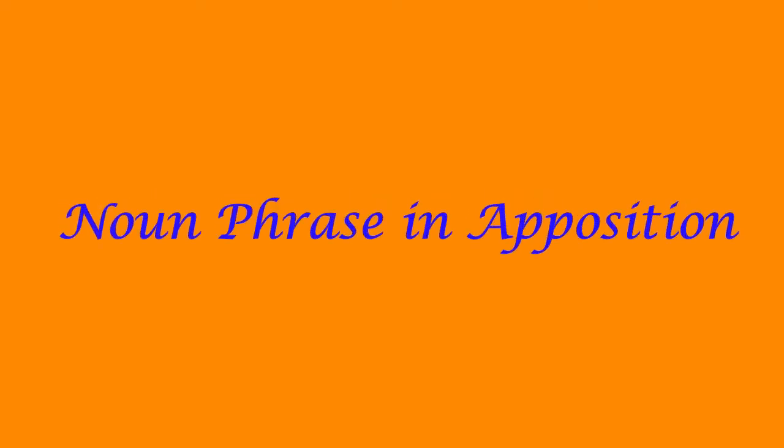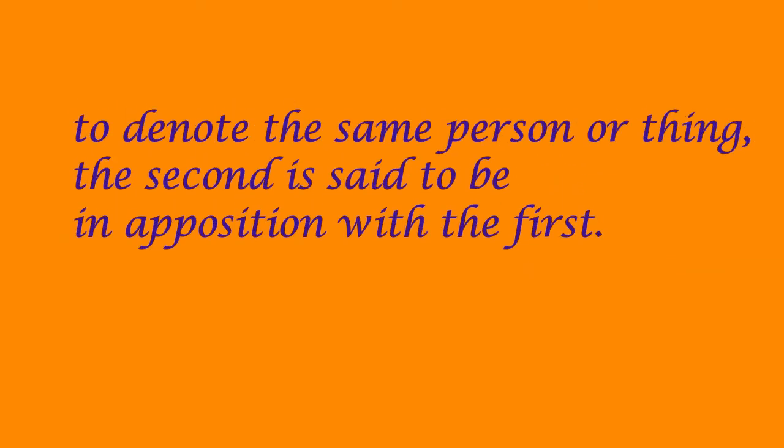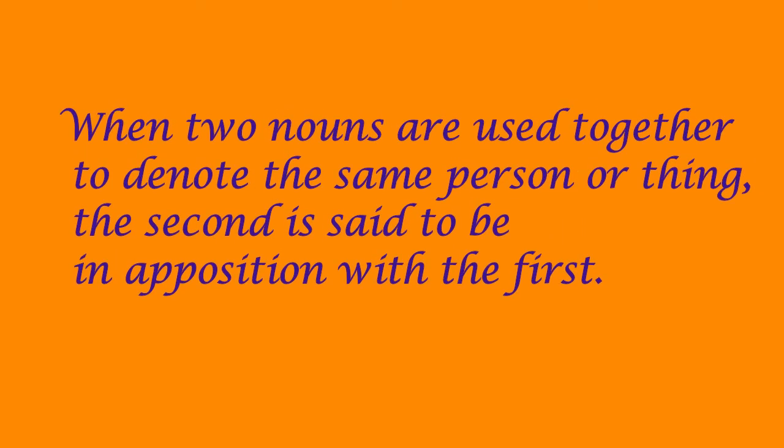Now let's see what is noun phrase in apposition. What does it mean? It refers to when two nouns are used together to denote the same person or thing. The second is said to be in apposition with the first. In simple terms, noun phrase in apposition refers to the quality of being side by side. Let's see some examples so that you will be able to understand better.